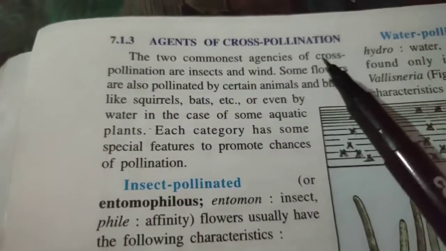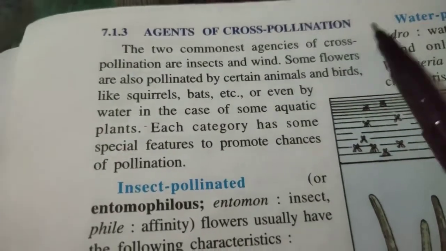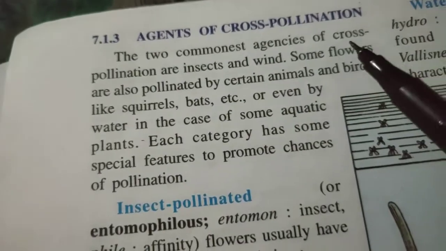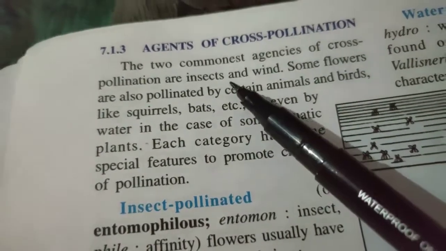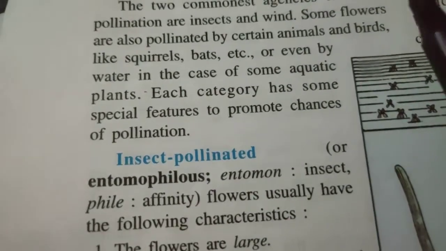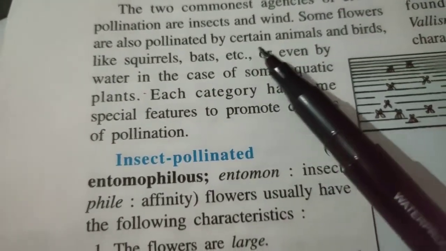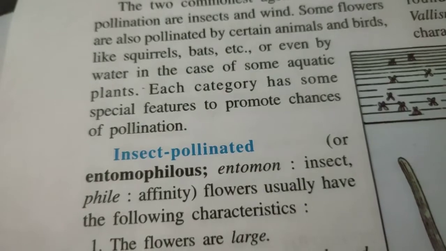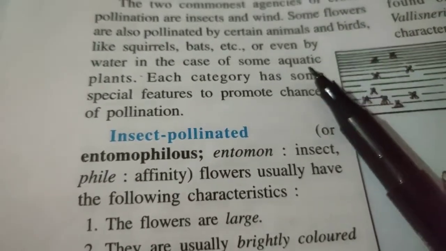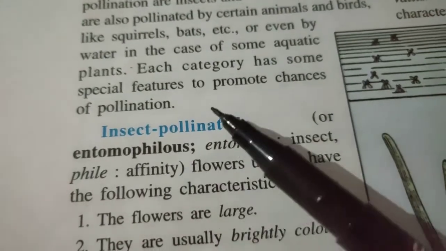Now we will see the agents of cross pollination, and the two most common agents of cross pollination are insects and wind. Some flowers are also pollinated by animals and birds, and aquatic plants are pollinated by water.